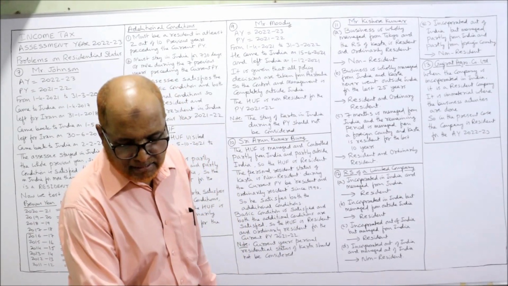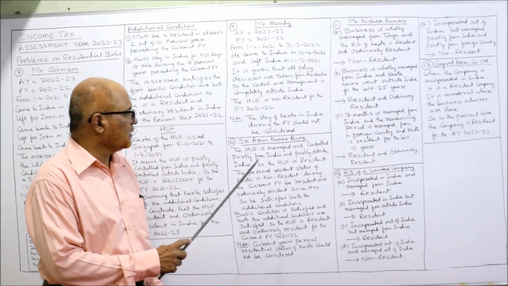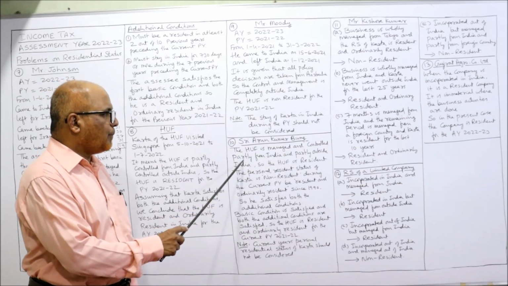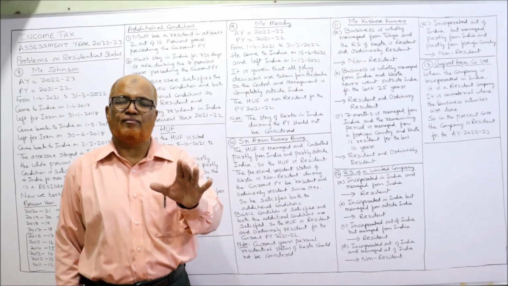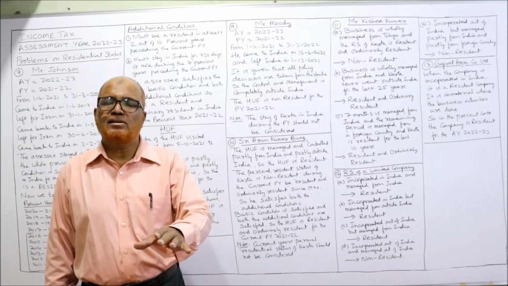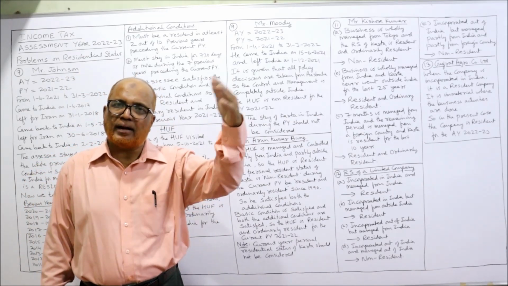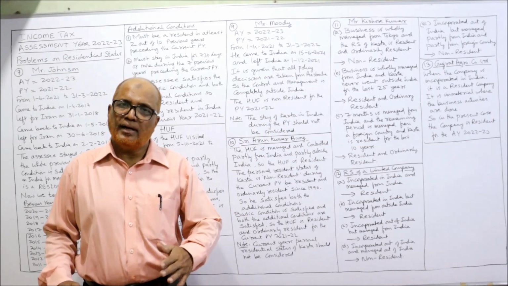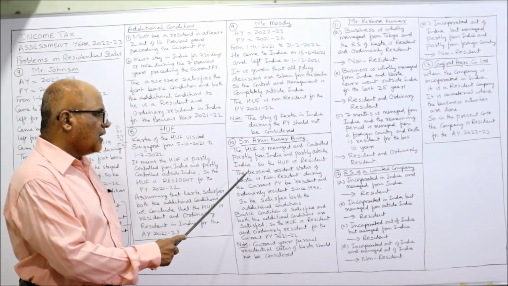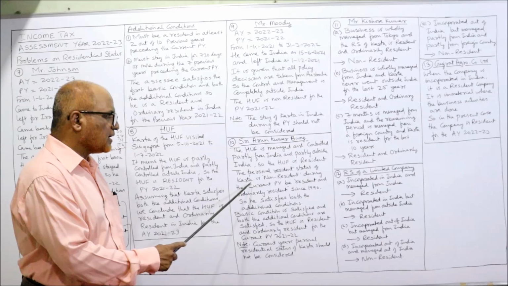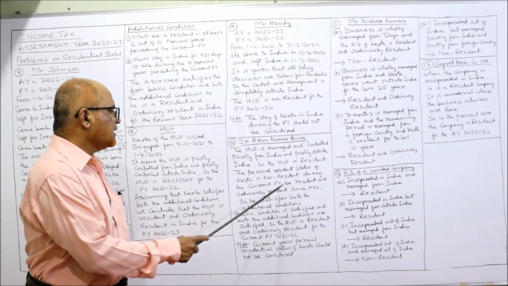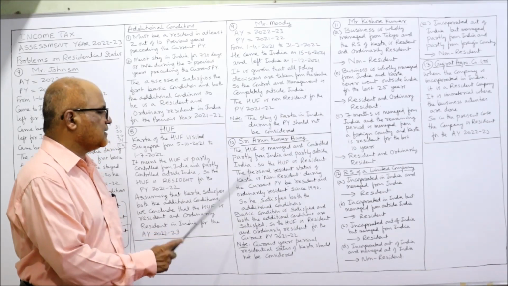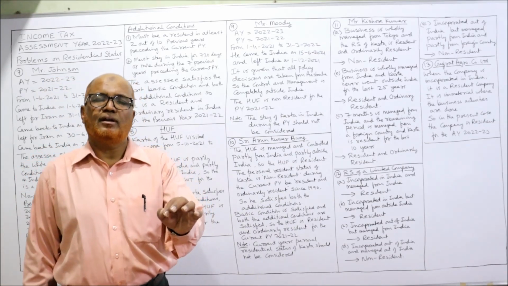Determine the residential status. See here. The HUF is managed and controlled partly from India and partly outside India. So the HUF is resident. First point, because it is given partly from India and partly from Nepal, so it is resident HUF. Now the personal residential status of Karta is non-resident during the current previous year, but resident and ordinary resident since 1990. What is the condition given?